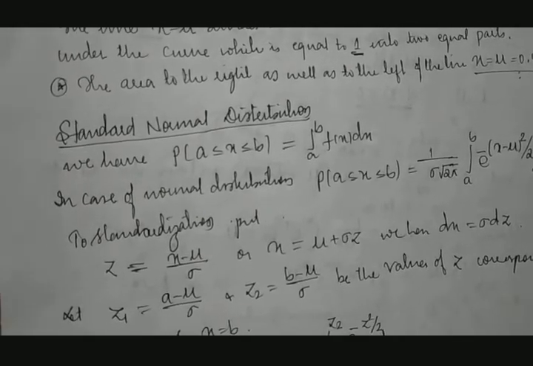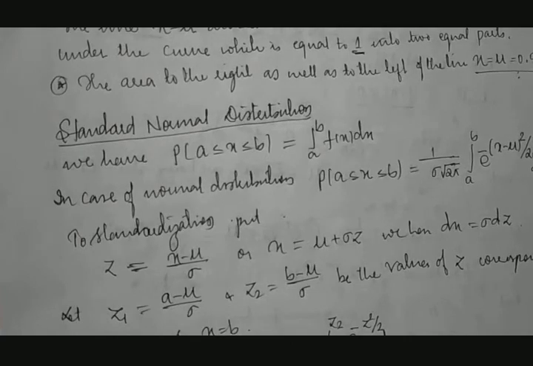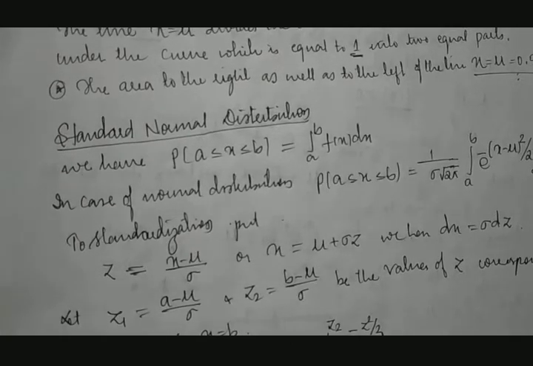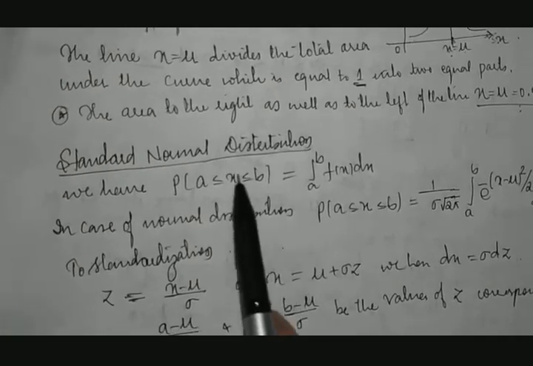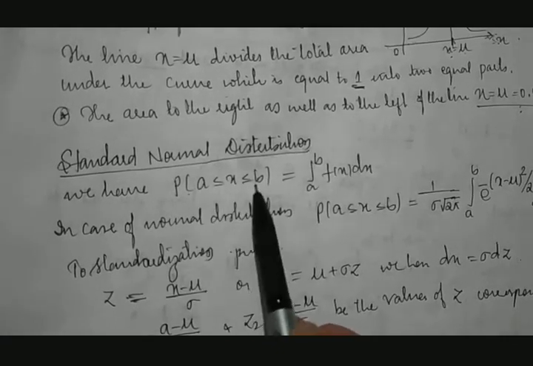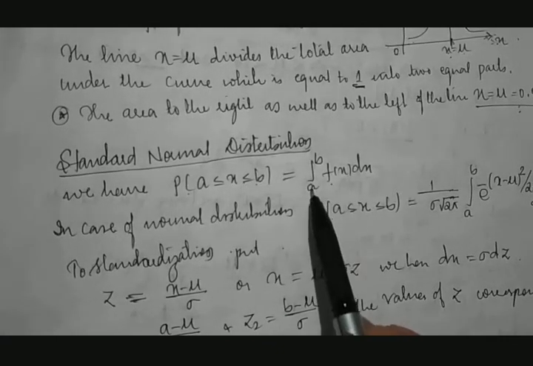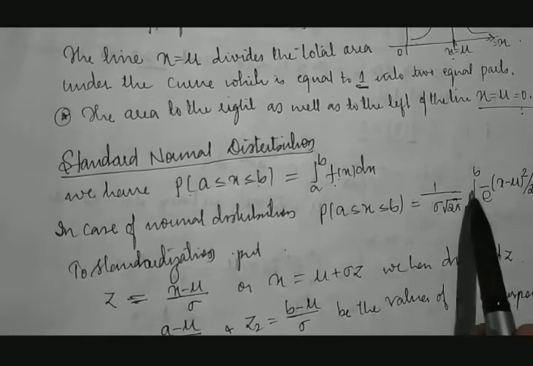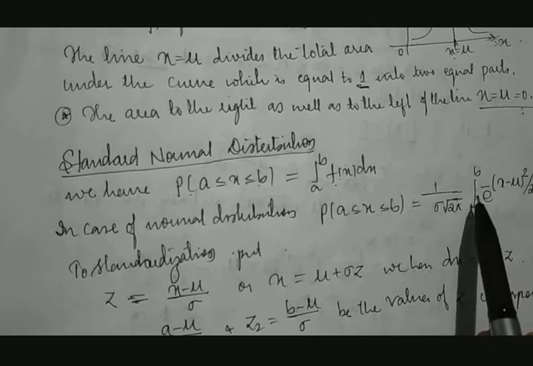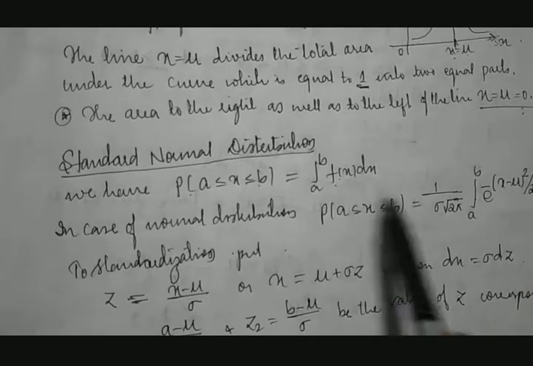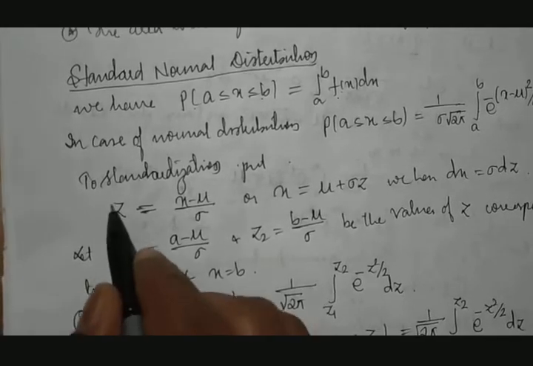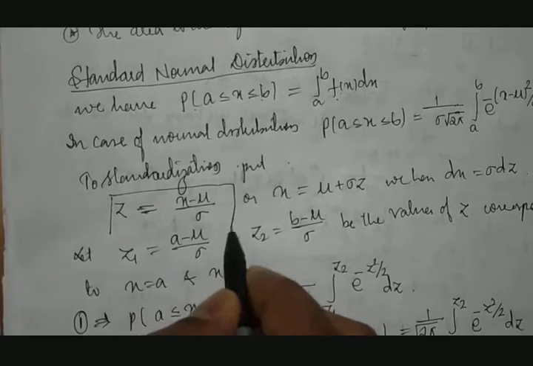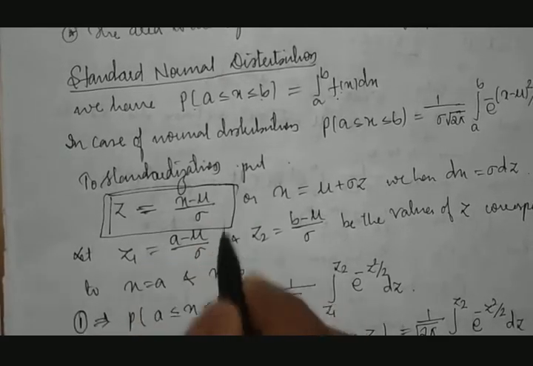Then here we need to keep one very important thing in mind. We all know probability of x between a to b will be taken like this, that is integration of f of x dx between a to b. We know this. And this is the condition of normal probability. The value of f of x is the same, we have substituted. Then here we need to keep a few things in mind. One is z, very important one.